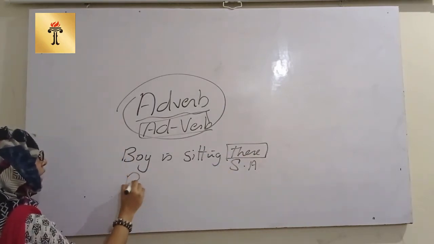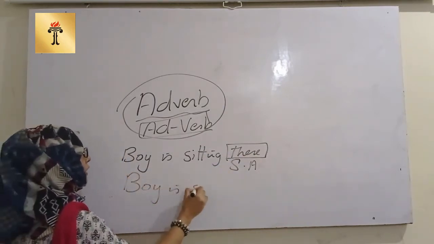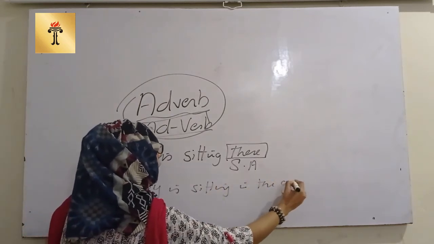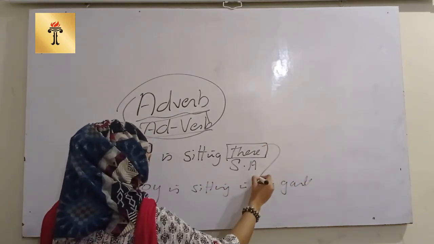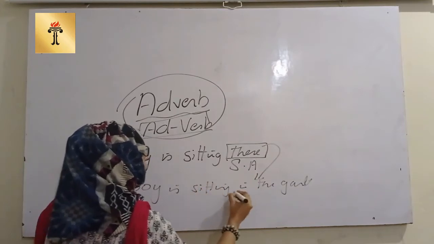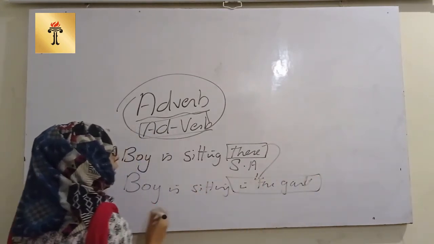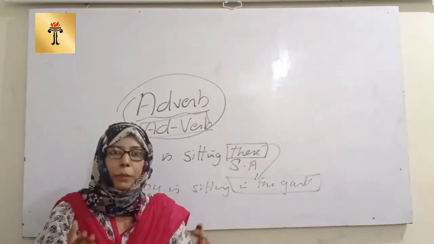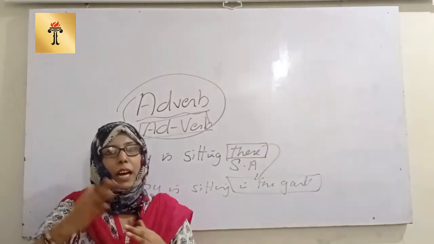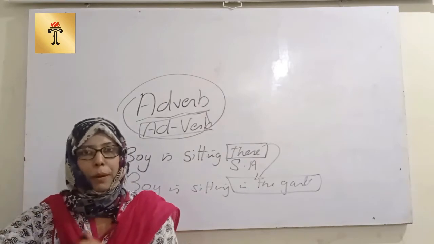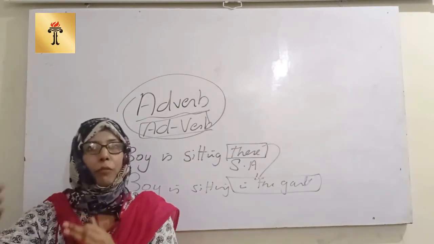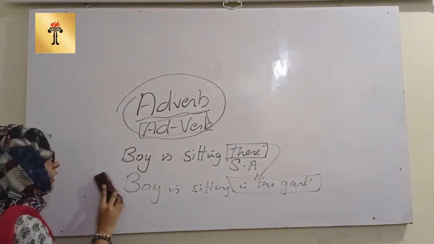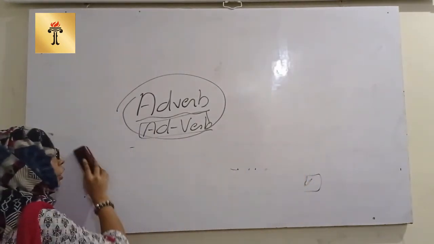And if I write: the boy is sitting in the garden, now 'there' is replaced with a phrase, which is an adverbial phrase. This is how the adverb is used to qualify a conjunction, a preposition, an adjective, a verb or sometimes another adverb. So let's discuss the types of adverbs.